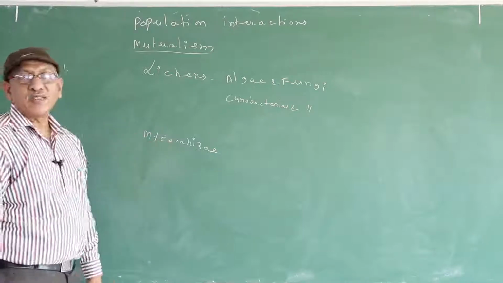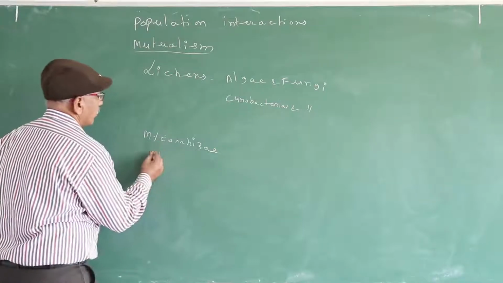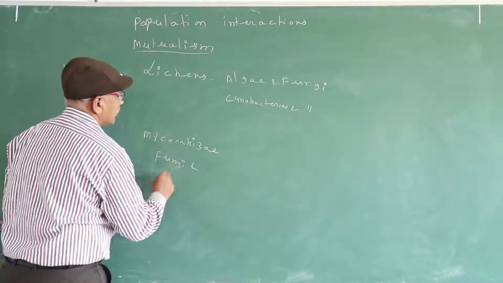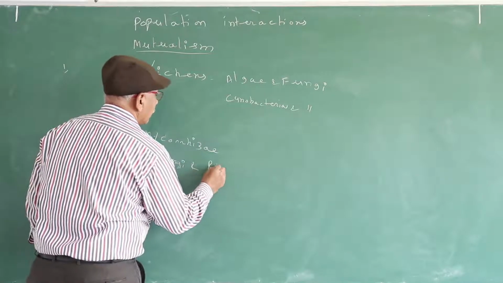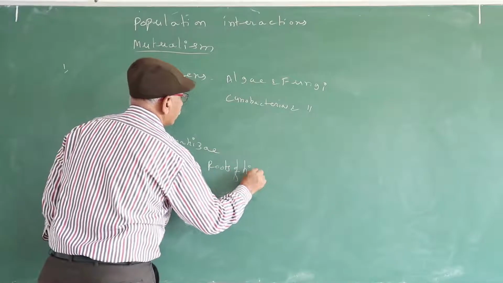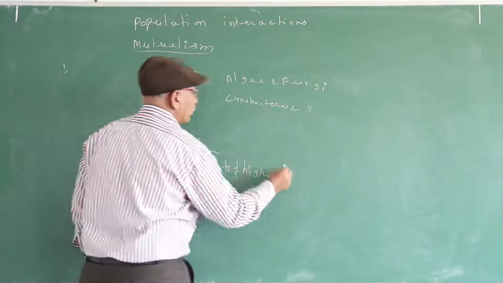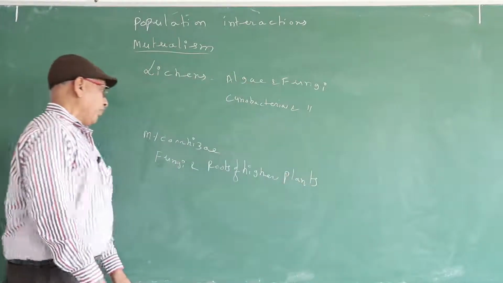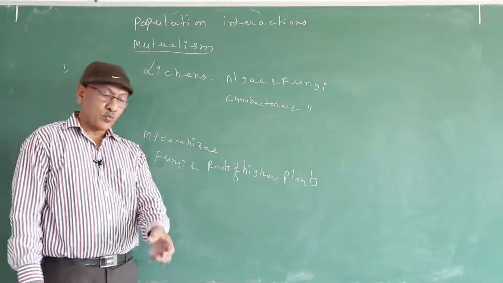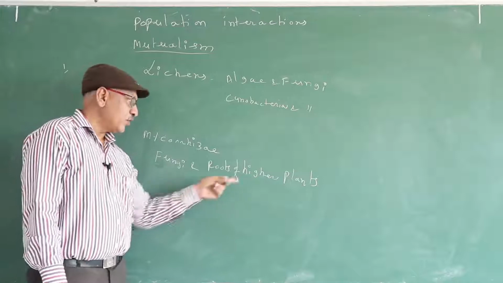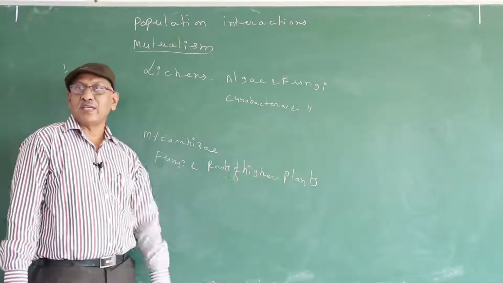Next one, mycorrhizae. Mycorrhizae is the interaction between fungi and roots of higher plants. Fungi provide nutrients present in the soil to the roots of higher plants.